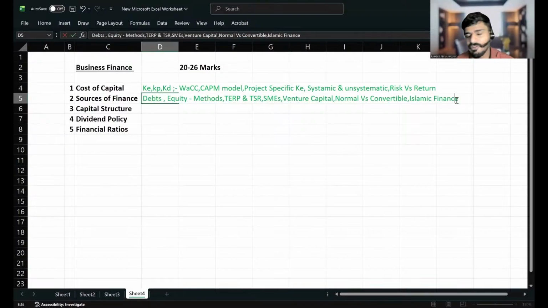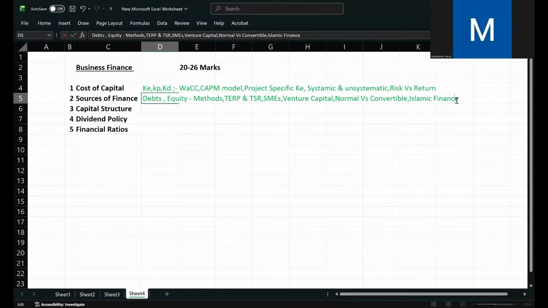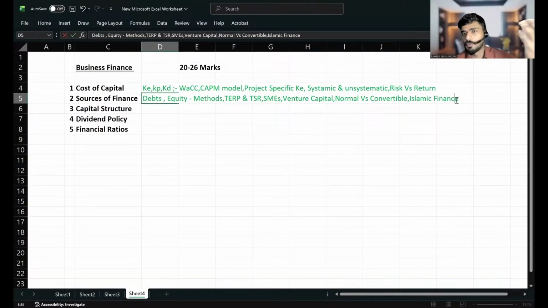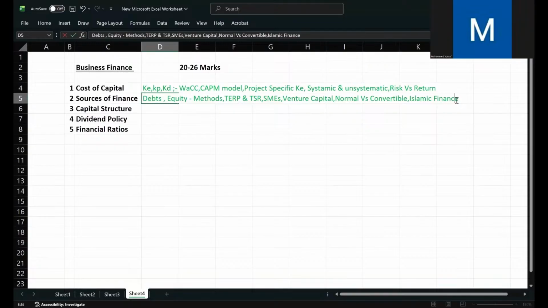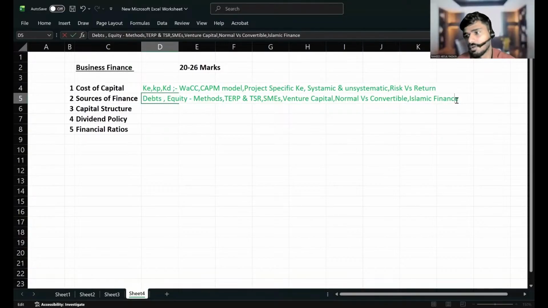Can we invest in prohibited activities like alcohol, prostitution, or gambling in Islamic finance? No, we cannot invest in all those things. There should be risk. If there is no risk and you are getting returns, then it has to be interest. So we have to take risk in Islamic finance. So that is the whole thing that differentiates Islamic finance from normal finance.